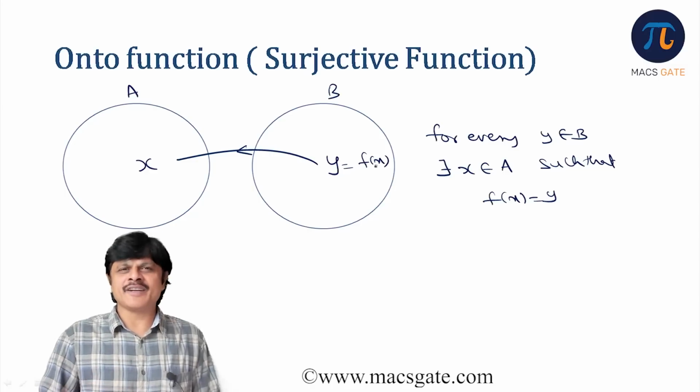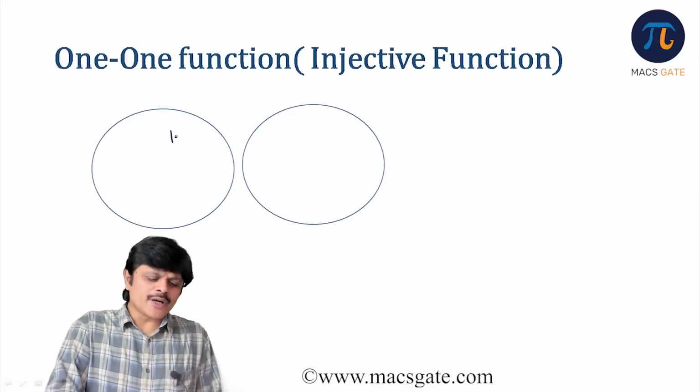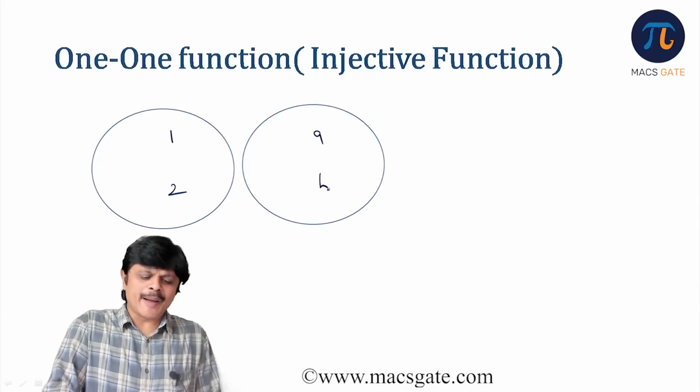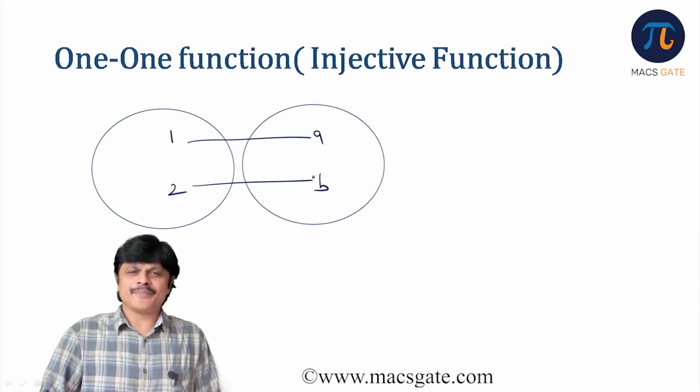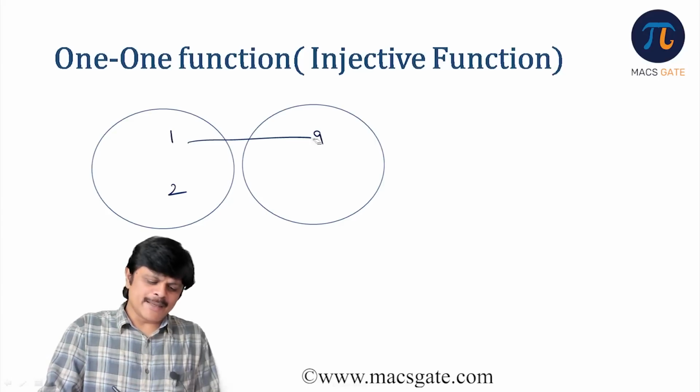That is the basic definition of onto function. Now one-one function. See, the basic idea of one-one is what? If two elements are there, they should be mapped to two different elements. Two different elements should be mapped to two different elements.